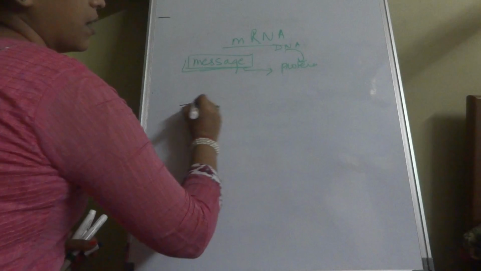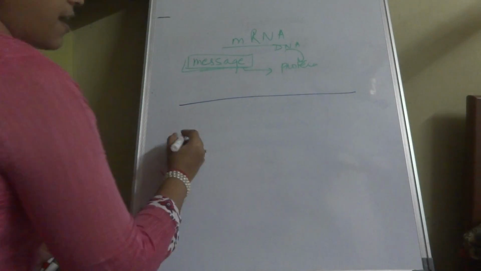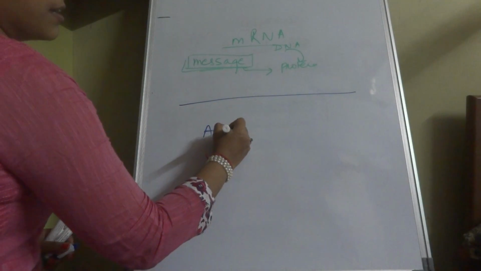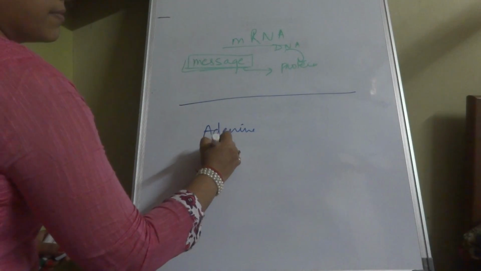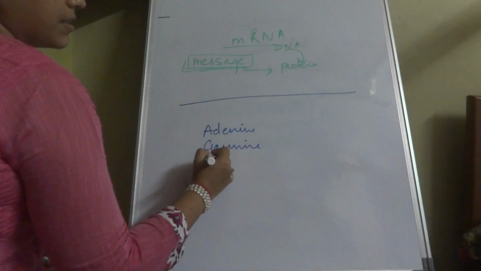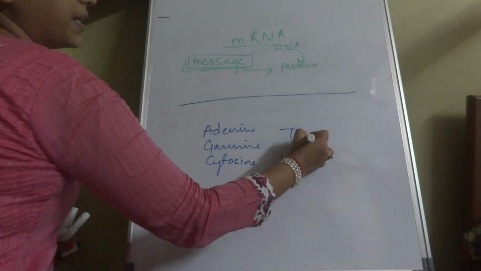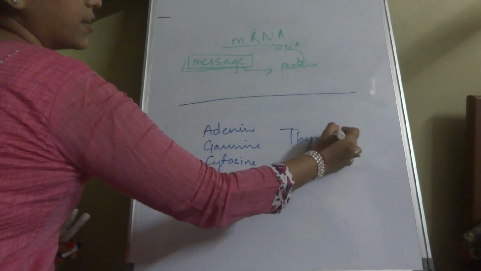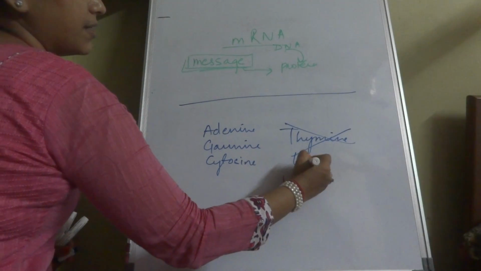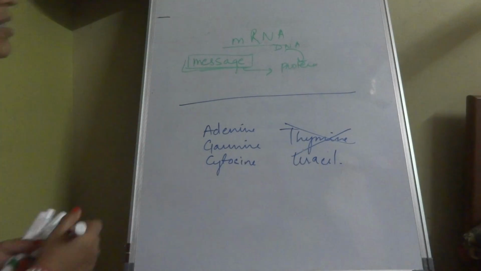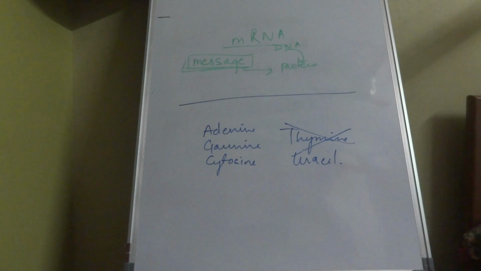Now coming to the structure of mRNA. RNAs have bases like adenine, guanine, cytosine and thymine. They do not contain thymine. Instead of thymine, all RNAs contain uracil. So the important thing is that the thymine is not there.